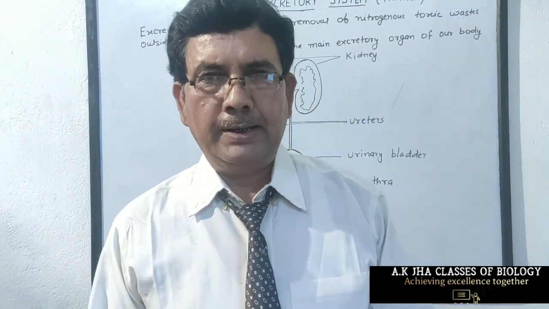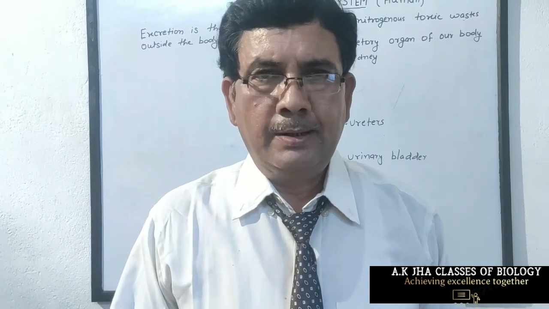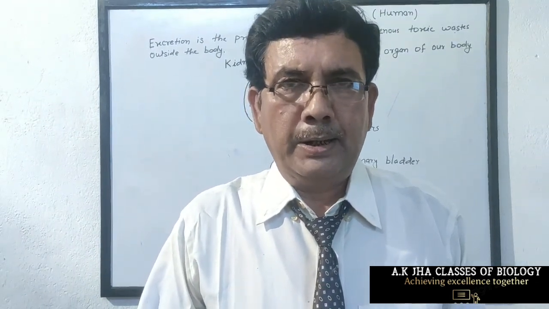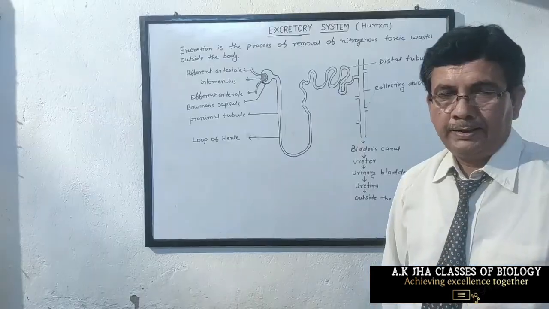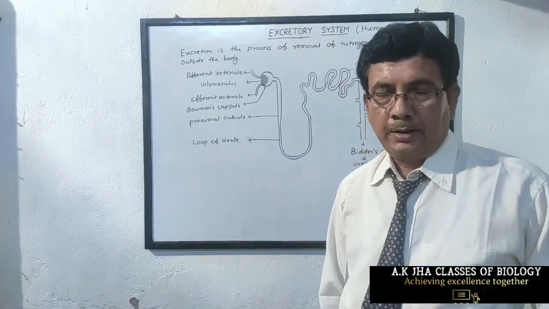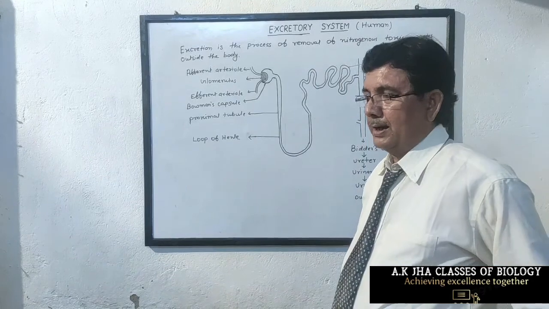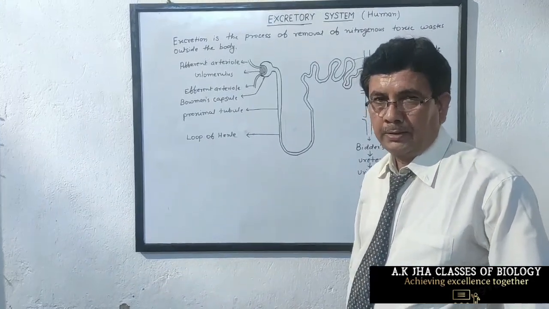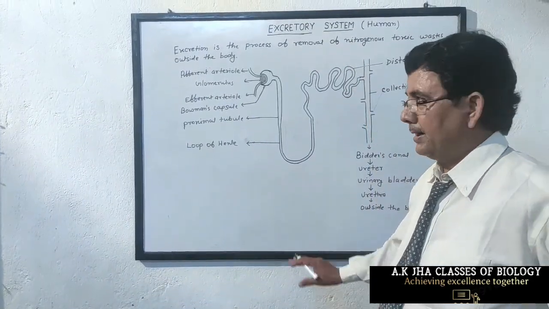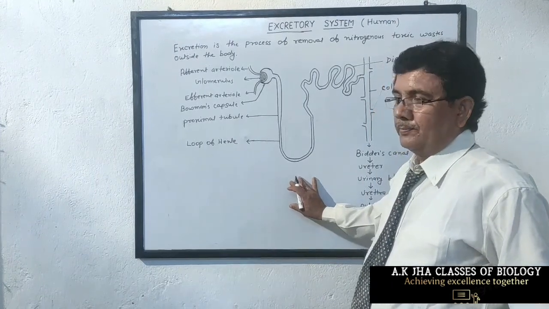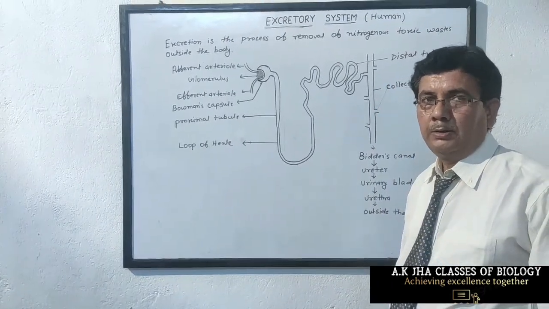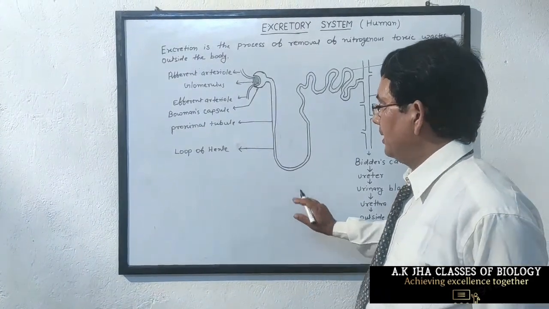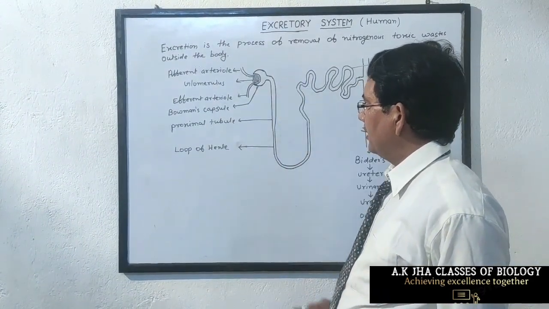So we see the structure of nephron first, then the mechanism of filtration of blood in nephron. Nephrons are the filtering units of kidney. Each kidney contains thousands of nephrons. Nephrons are also called uriniferous tubules. See the structure of nephron.